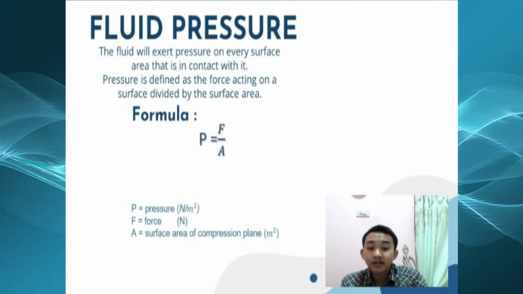This explanation can be written in the following equation.